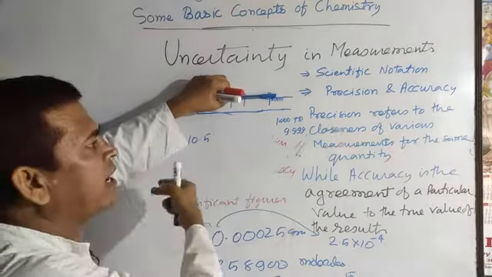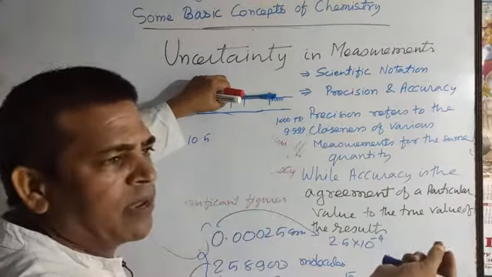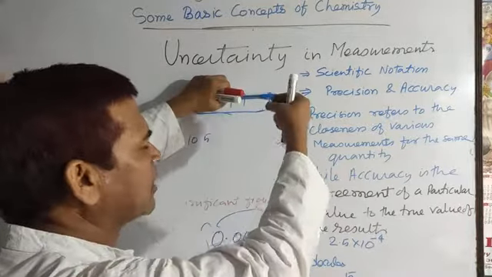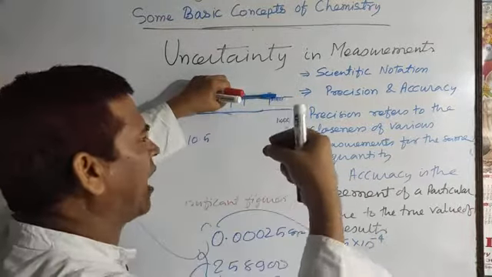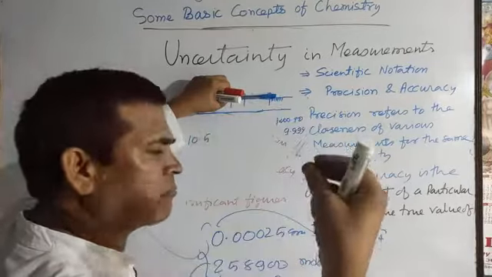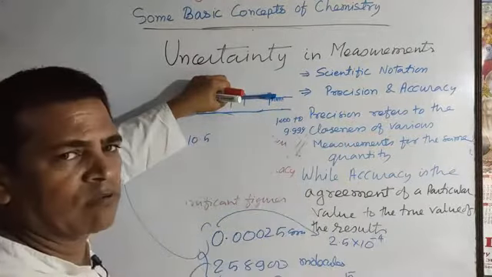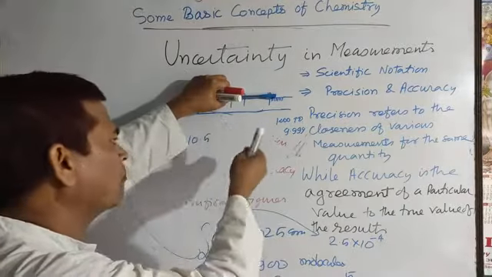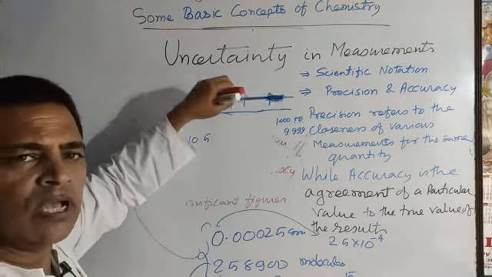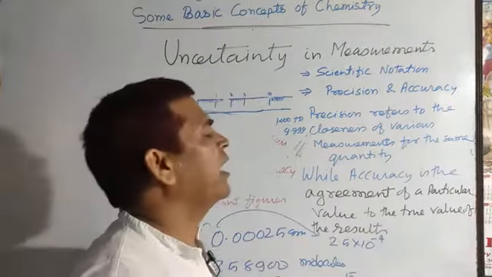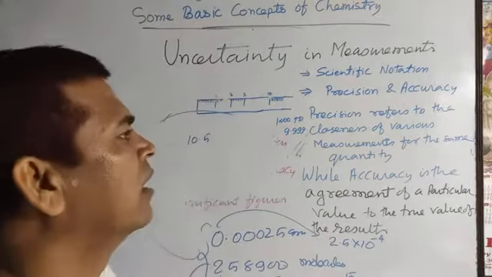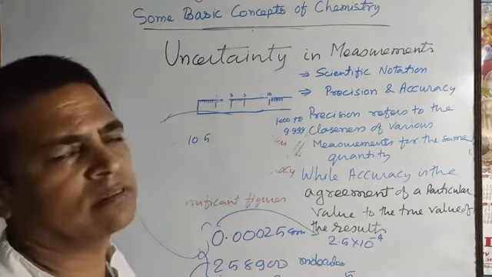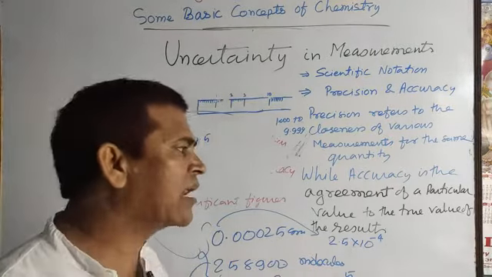So from the left side and right side, one division may be greater or lesser. So it is always measured at eye level, perpendicular to that one, not from the right side or left side, otherwise some error will come. So it is clear, when anything is measured with the help of any instrument, naturally some error will come.